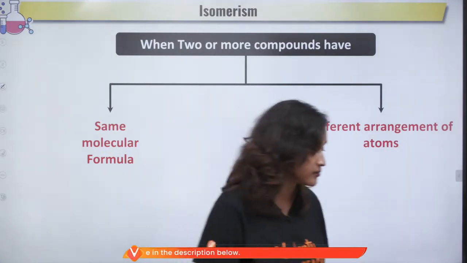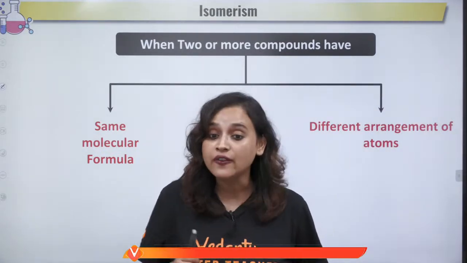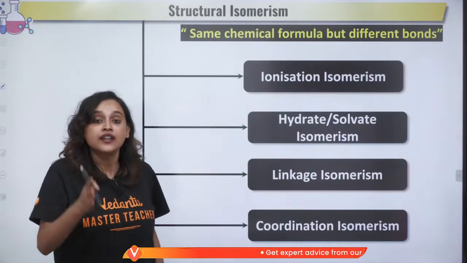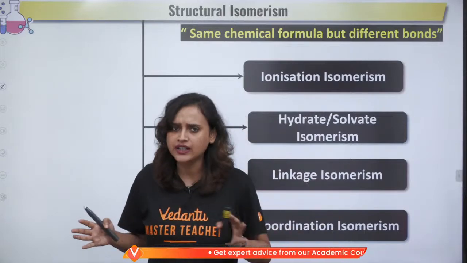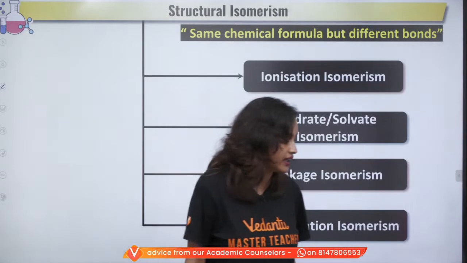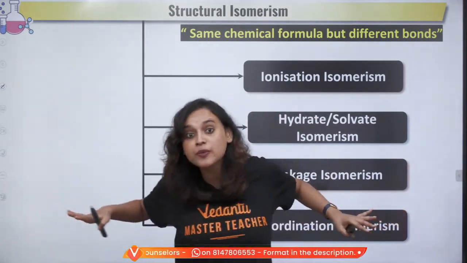However, there are different types of isomerism that we are going to understand now. Broadly, if you want to classify, you can classify it as structural isomerism, and also as stereoisomerism. Now stereoisomerism is all about space.